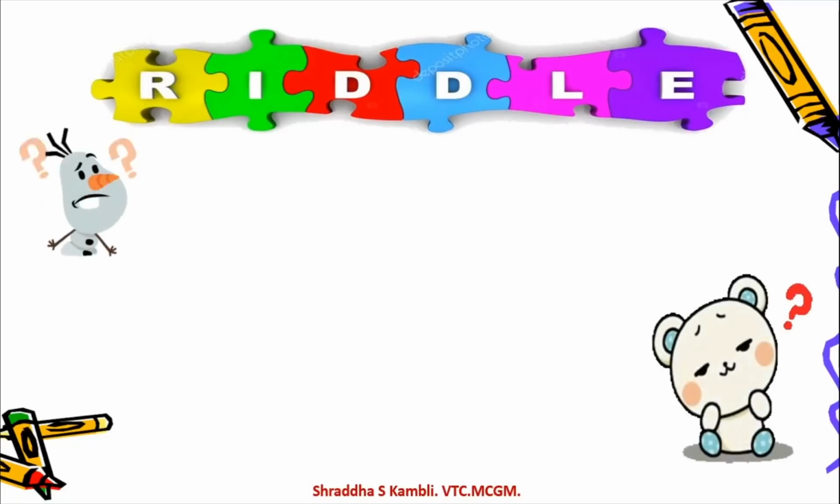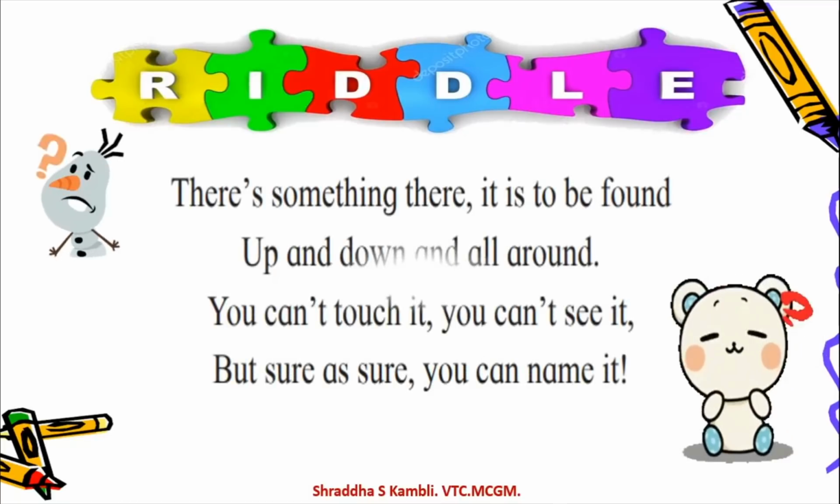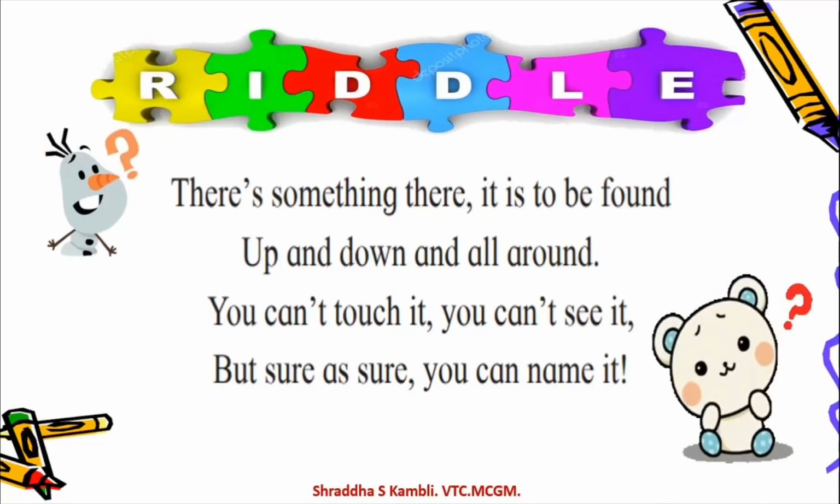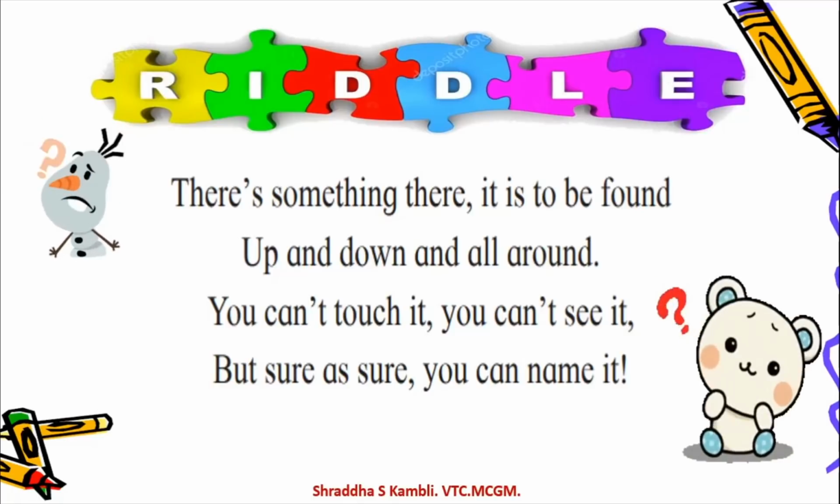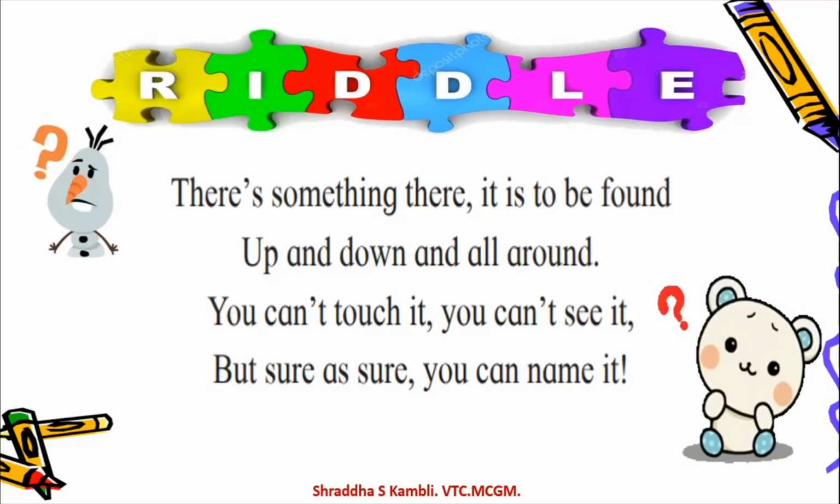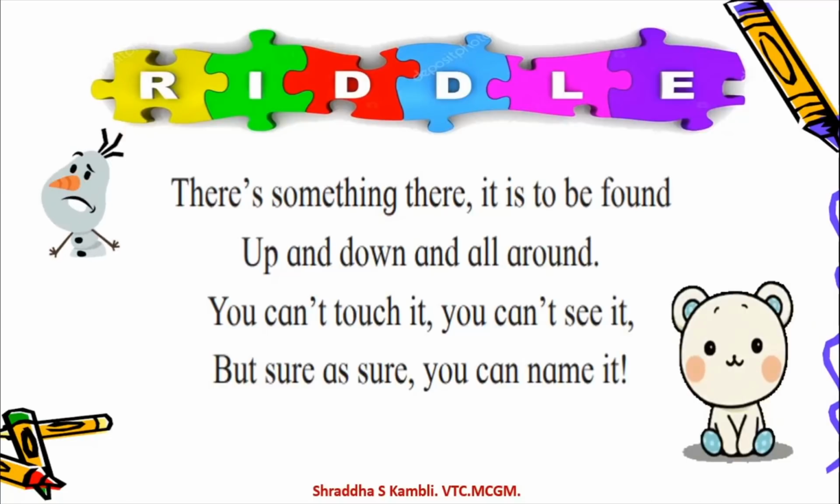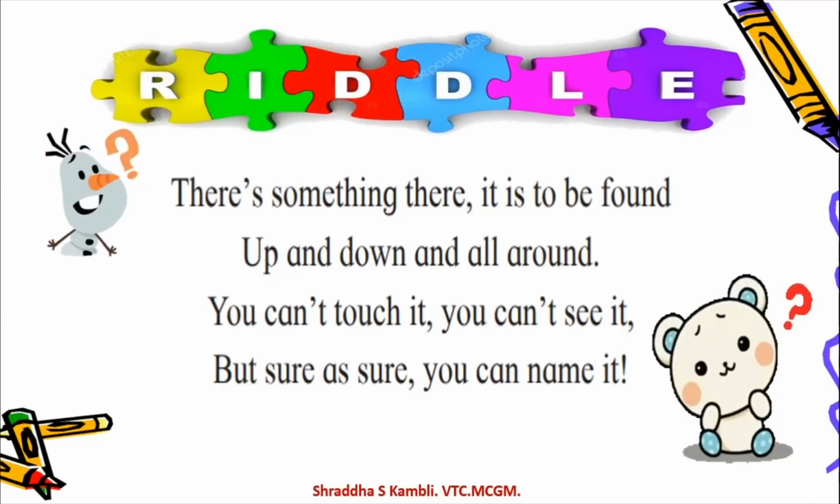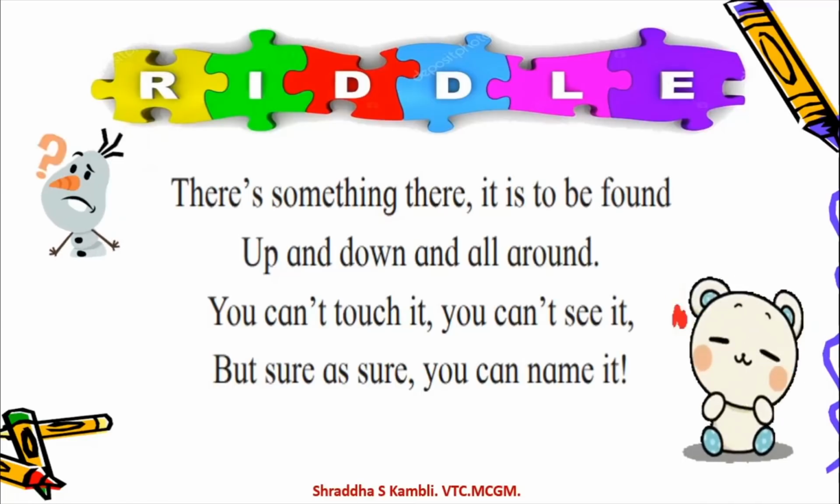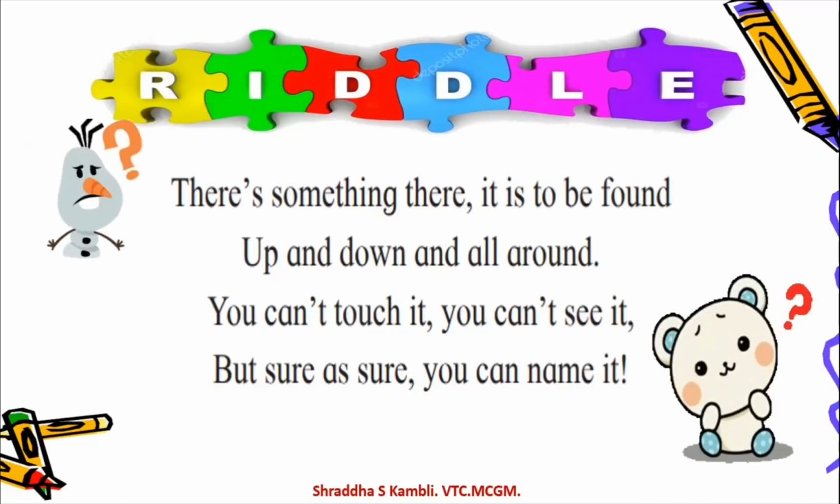This is our first riddle for today. There's something there, it is to be found up and down and all around. You can't touch it, you can't see it, but sure as sure you can name it. So there is something there, and it is all around you. It is up also, it is down also. But you can't touch it and you can't see it. But it is there and you know its name.